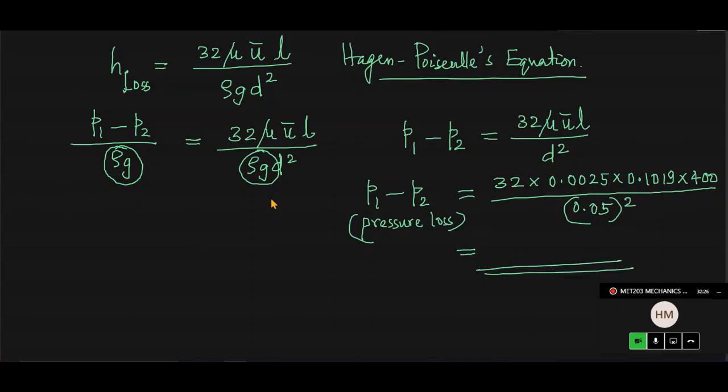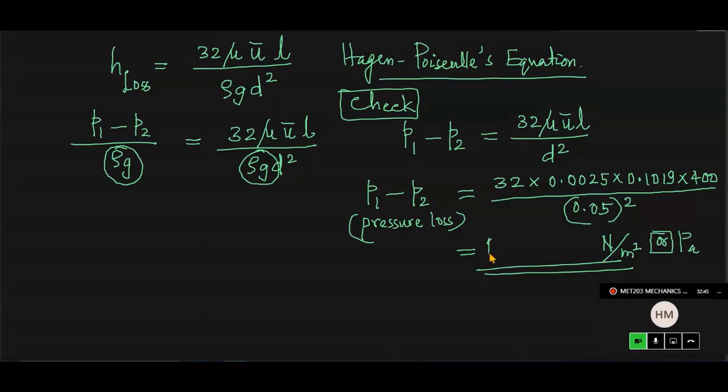This is just a counter check for us. The unit is Pascal, Newton per meter square. Please understand. Calculate this and tell me.